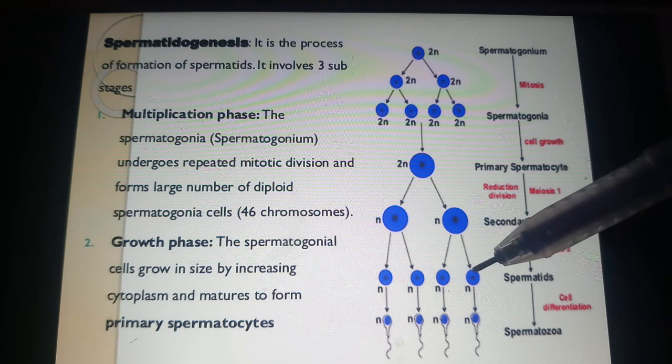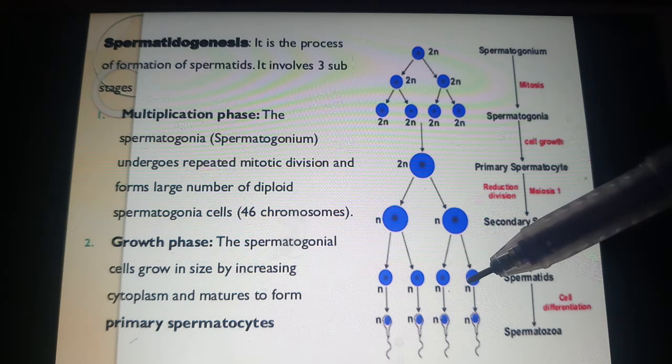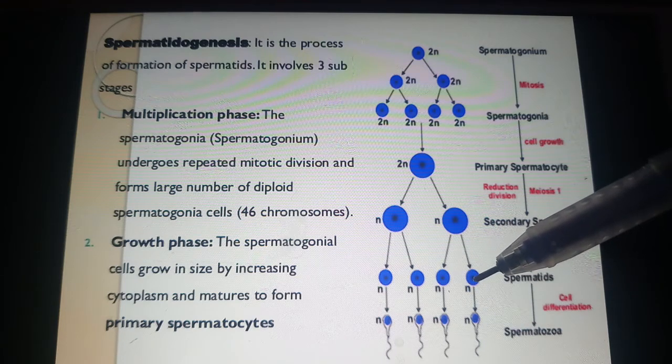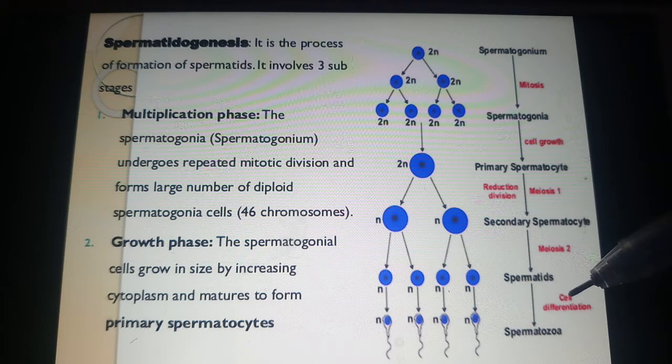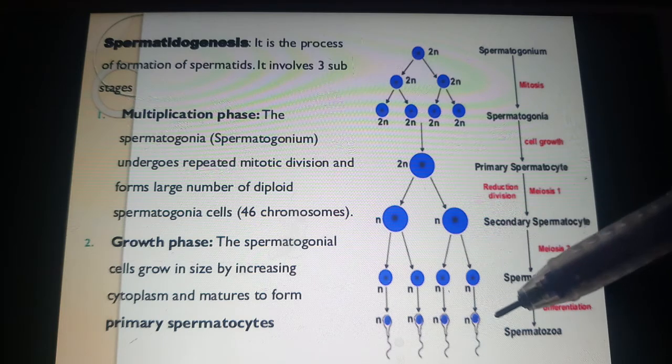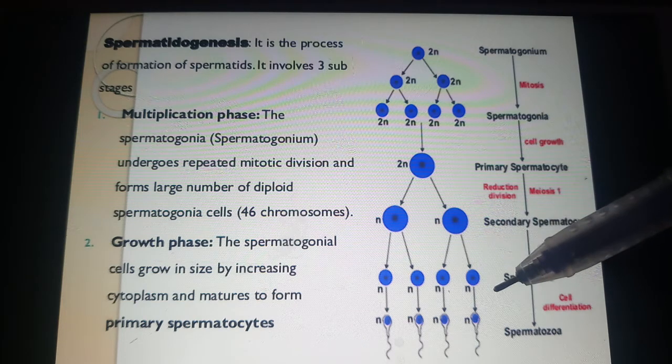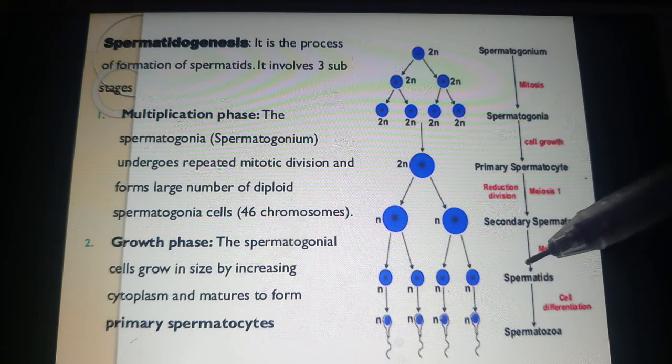After formation of the spermatids, these spermatids must undergo a process called differentiation. That differentiation is called cell differentiation, to become spermatozoa. You know that human sperm is still incomplete at this stage.